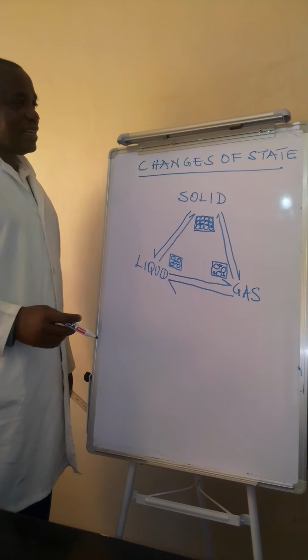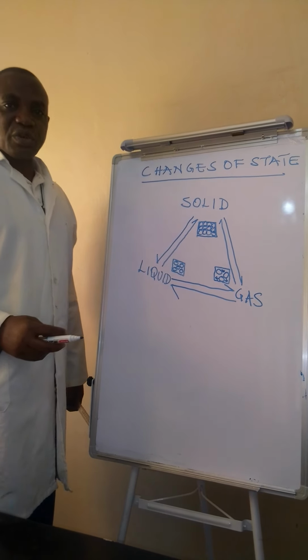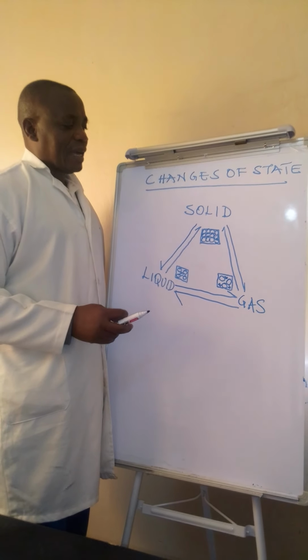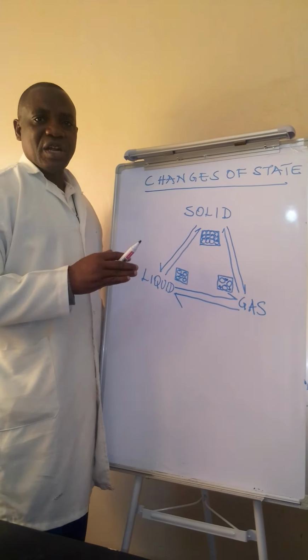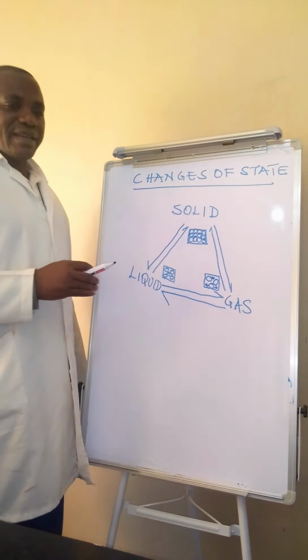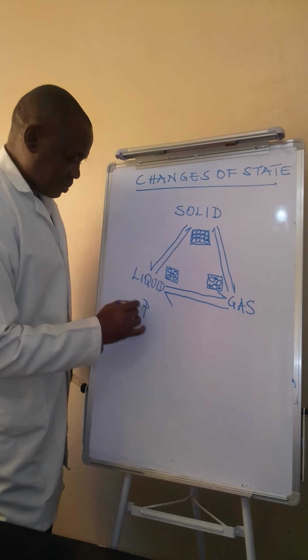We are looking at the changes of state. When we talk of changes of state, we are looking at an aspect where these states of matter can change from one form to another. These changes are physical changes.